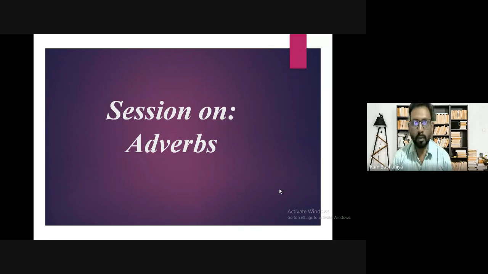Okay, students, the topic that you are going to study in this session is adverb. So I just want to make you understand what adverbs are. An adverb is a word which modifies the action, which tells us something more about how the action is going on. So this session will be all about adverbs.